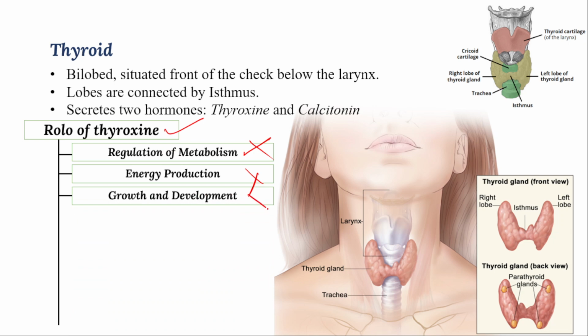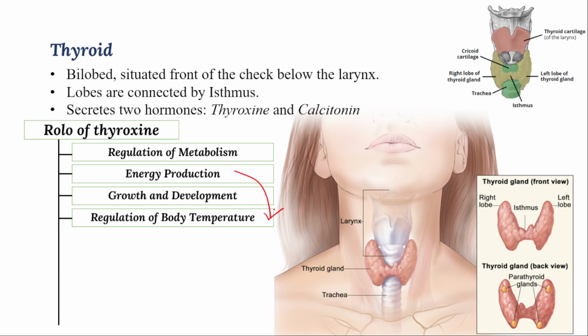And then growth and development. Whenever metabolism and production take place, that definitely results in development, right? Proper development of the body, girth and height of the body, will be properly monitored by thyroxine hormone. And then body temperature is regulated. For example, if energy is produced, that will also indirectly regulate the body temperature, because we are homeothermic animals and we maintain our body temperature. For that purpose, energy is necessary.